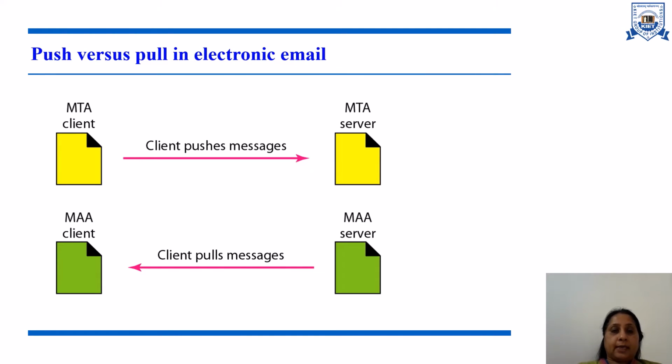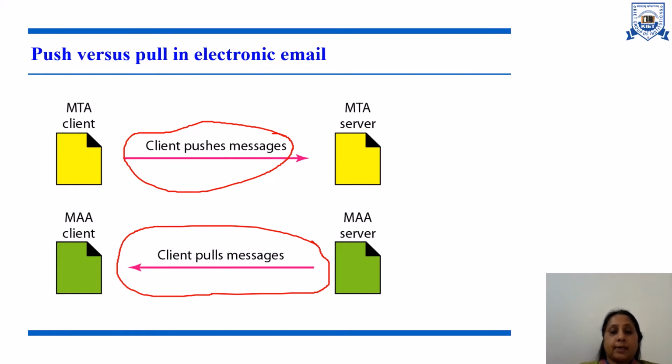Here, the MTA client is used to transfer the message. This process is called pushing the message. When we use the MAA, message access agent, to read the message, this process is called the client pulls the message.